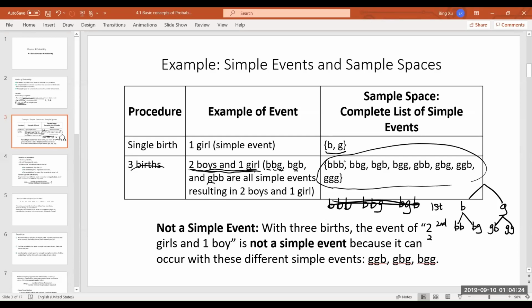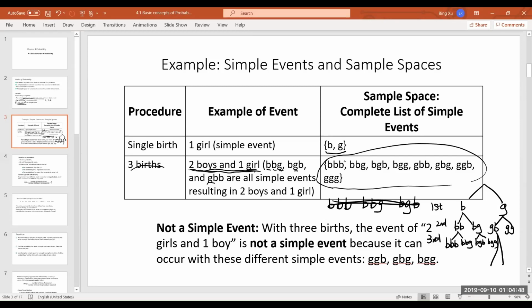Okay, then the third one. If your first one and the second one is a boy, the third one is either a boy or a girl. So here we have 2 cases, 2 simple events. If your first one is a boy, second one is a girl, the third one is either a boy or a girl. So you break it down into these 2 events.